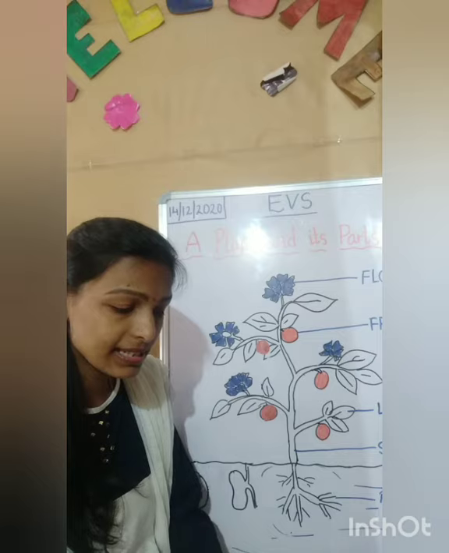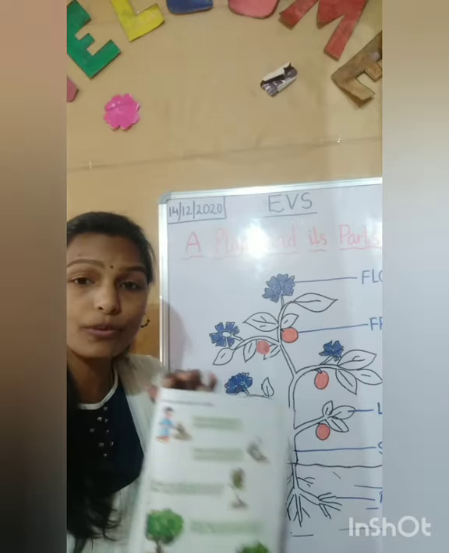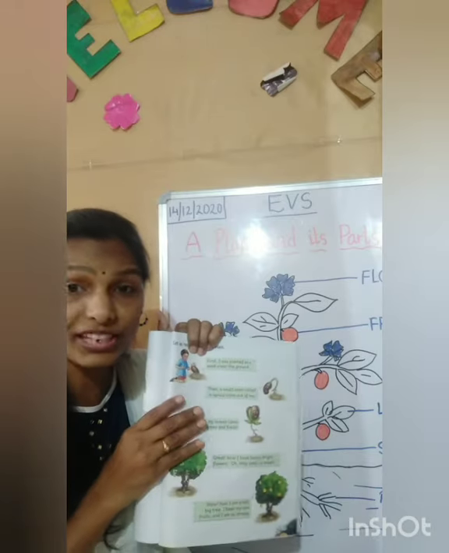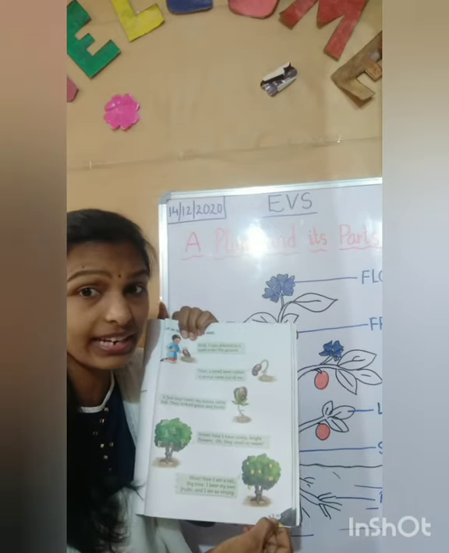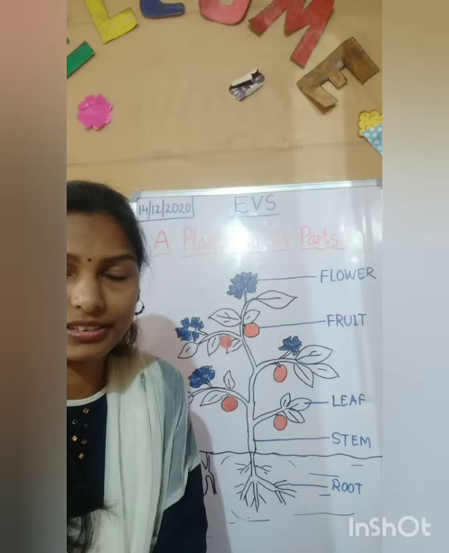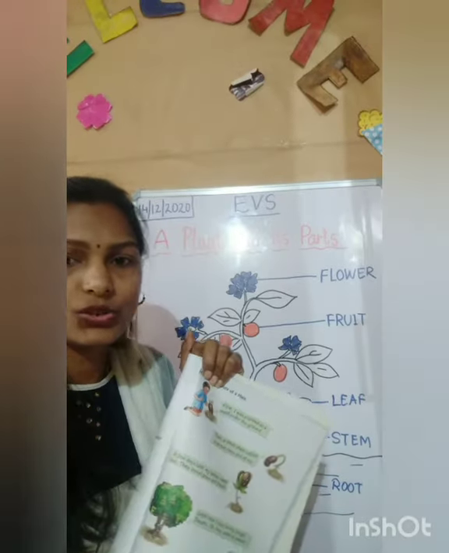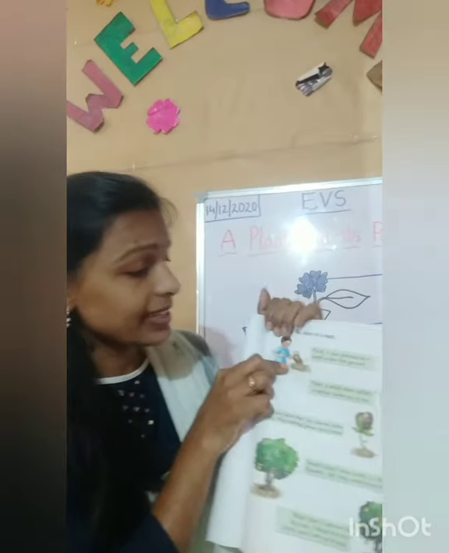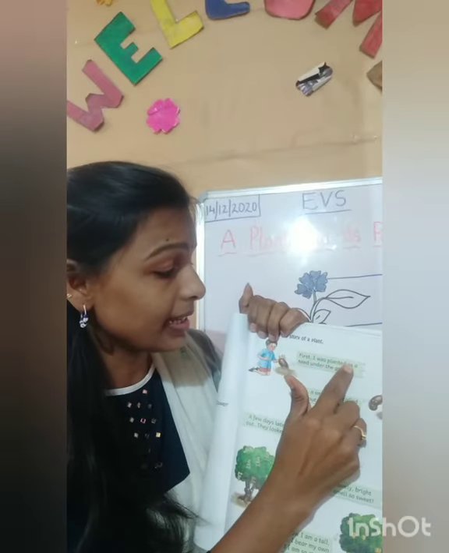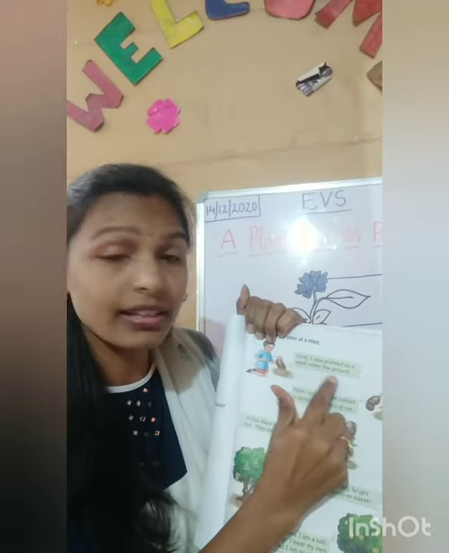So now let's read a story of a plant which is there in your textbook also. All of you open your textbook and open page number 79. Learn the story behind the seed. First I was planted as a seed under the ground.